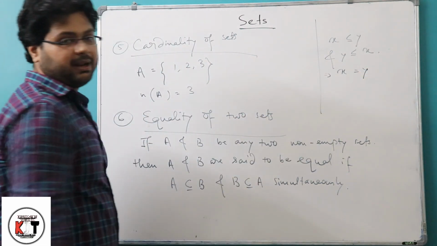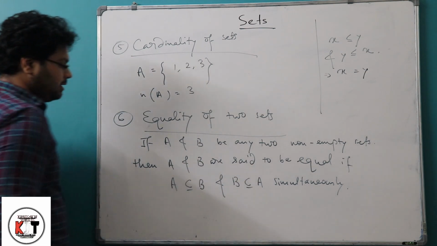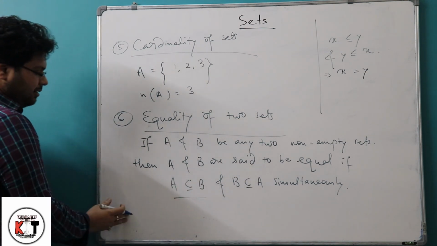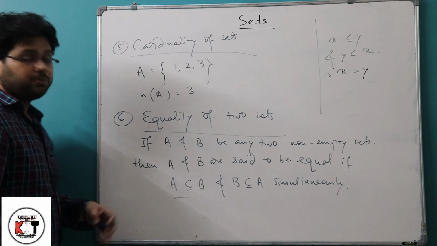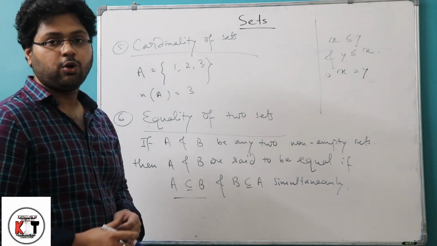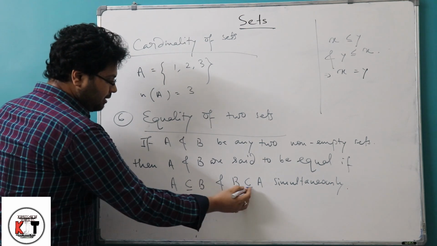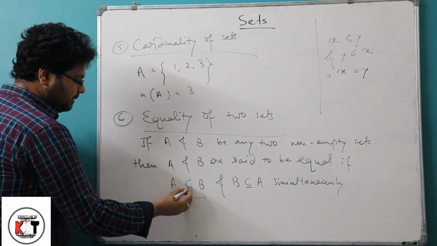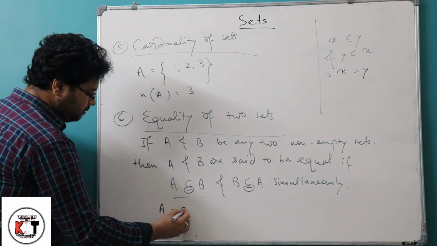Same thing we will apply here. A is a subset equals to B and B is a subset equals to A. If we take the condition that A is a subset of B, then how can B be a subset of A? B should be the superset of A. But both the conditions hold simultaneously, so we have to take the common condition between them, and the common condition is equals to. So we'll write A is equals to B.